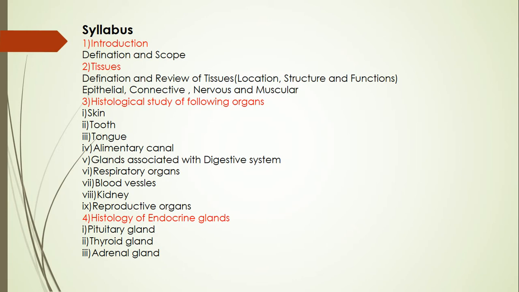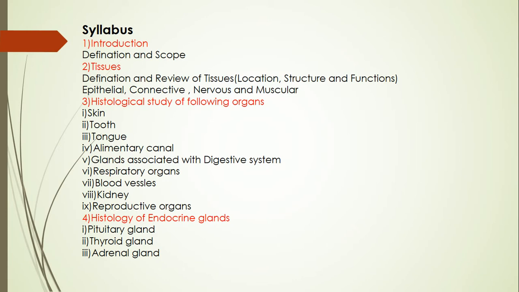First is skin, second tooth, third tongue, fourth alimentary canal, fifth glands associated with the digestive system, sixth respiratory organs, seventh blood vessels, eighth kidney, ninth reproductive organs.